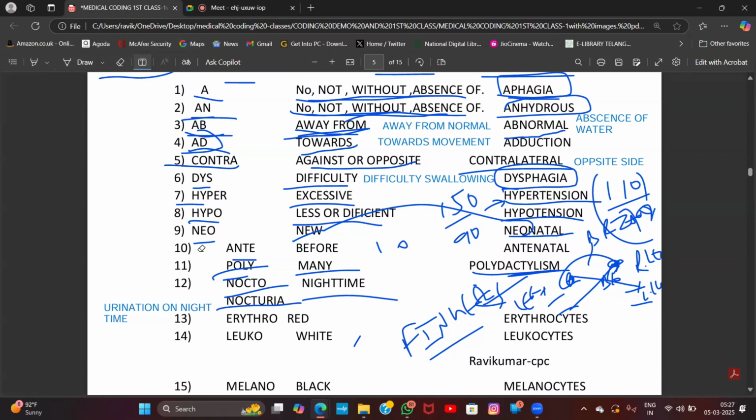Example like nocturnal animals. What are the nocturnal animals? Example like cockroaches. The cockroaches are called nocturnal animals. Why do we call them nocturnal animals? Because they roam around at night. After it gets dark, the cockroaches will roam around our room at night time. That's why we call them nocturnal animals. Nocto means night time.